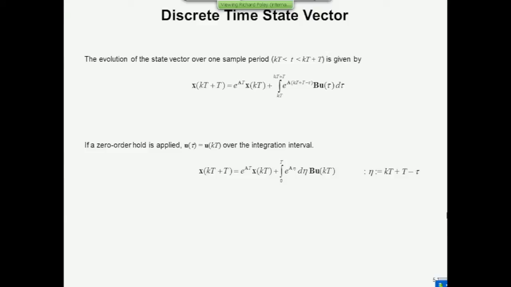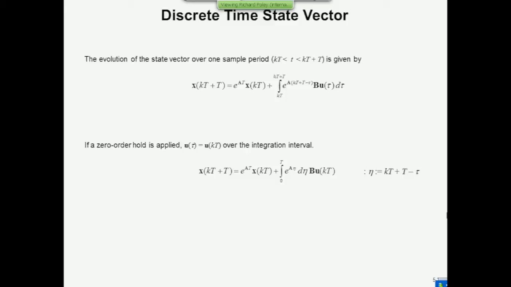So we're not doing anything but changing the variable now. Now, when we are doing this, we are assuming that a zero-order hold is applied between the input at time kT and the input at time kT plus T, so that the input is static over that period, right? And therefore, u is not variable. It's a constant, and it can come outside the integration. And B is also constant because it's a linear time invariant system. That can come out as well.